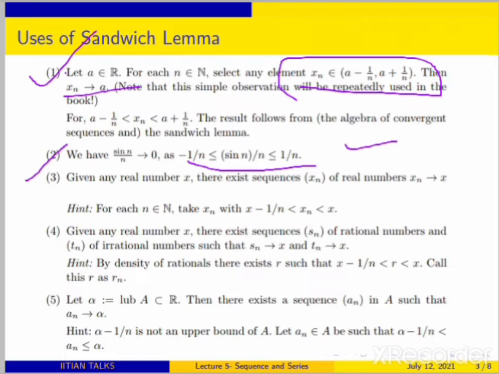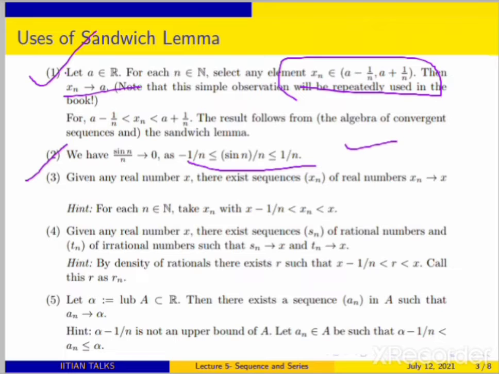By the sandwich lemma, the limit of sin n by n is 0, meaning sin n by n is convergent. This follows because 1 by n converges to 0, which you can prove using the Archimedean property, and then you use the sandwich lemma.